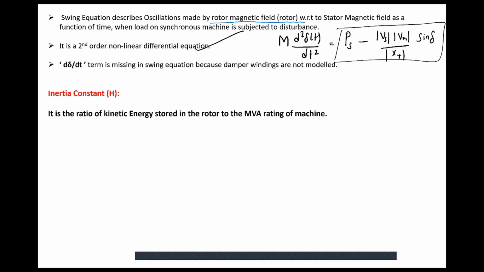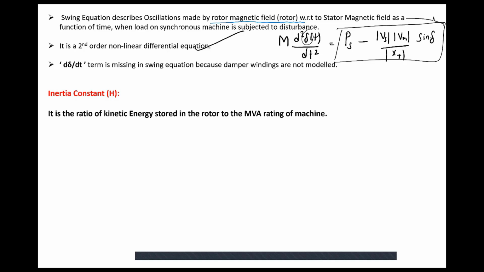The point here is why it becomes nonlinear: the dependent variable delta of t is present in the forcing function, which makes it a nonlinear differential equation. This delta of t term should not be present.